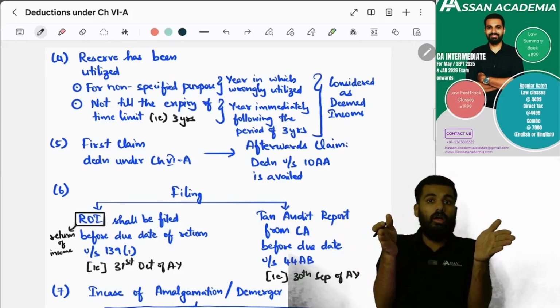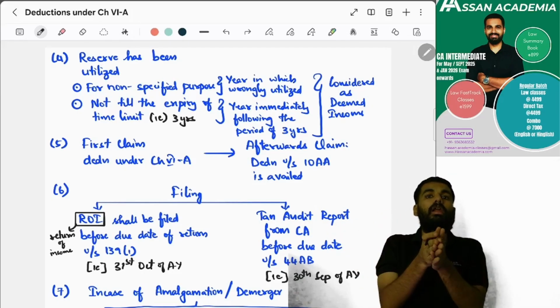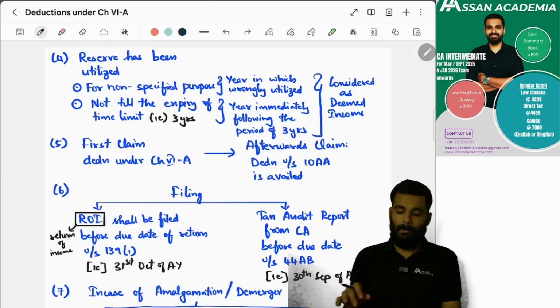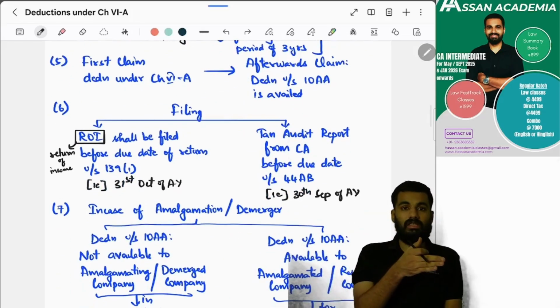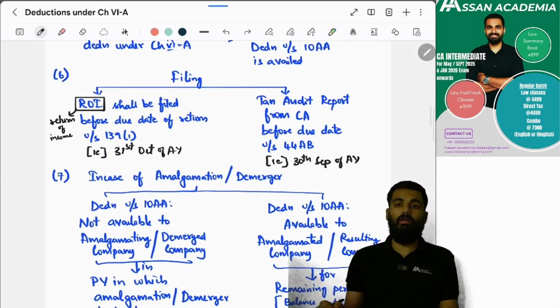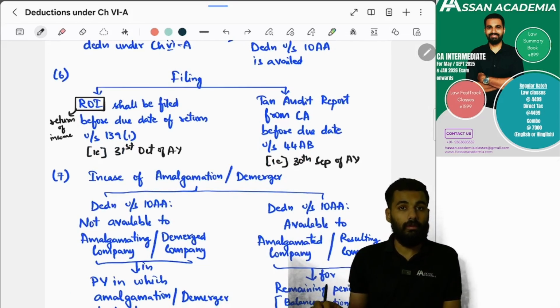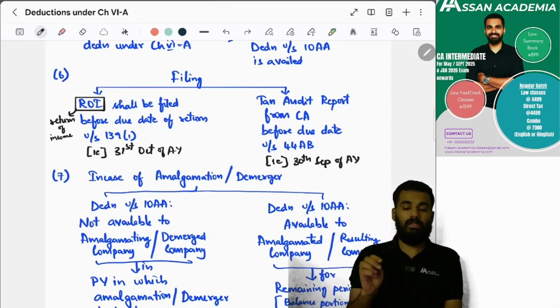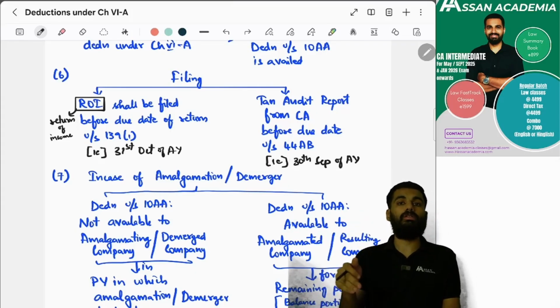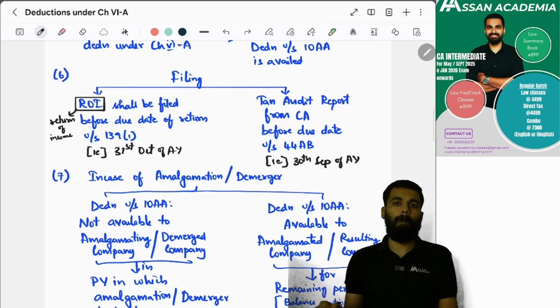If within 3 years you did not purchase the plant and machinery, in the fourth year it will be considered deemed income. Yes or no? Yes, sir. First claim deduction under chapter 6A, then only you can claim deduction under section 10AA. You have to file the return of income on 31st of October, and also give a tax audit report on or before 30th of September.